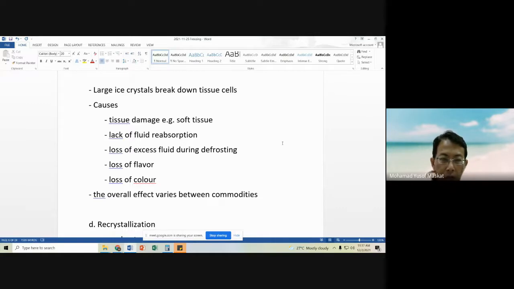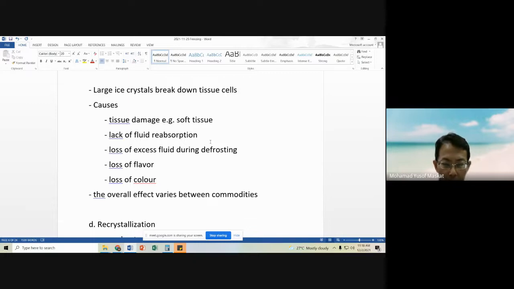So that's one of the effects of ice crystals. And then loss of excess fluid during defrosting. This is also related, because when the microstructure of the product has been damaged, it will not be able to contain the moisture completely. So there will be a lot of loss of fluid. That's why when we thaw our food product, we can see all the water around it, on the table or elsewhere.